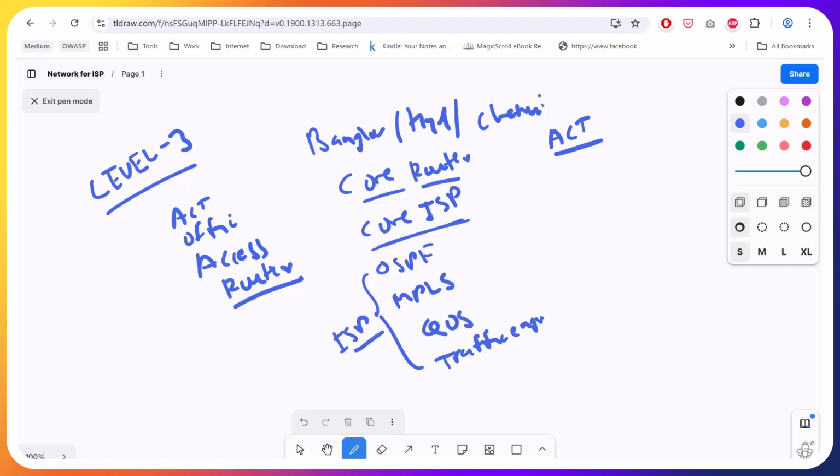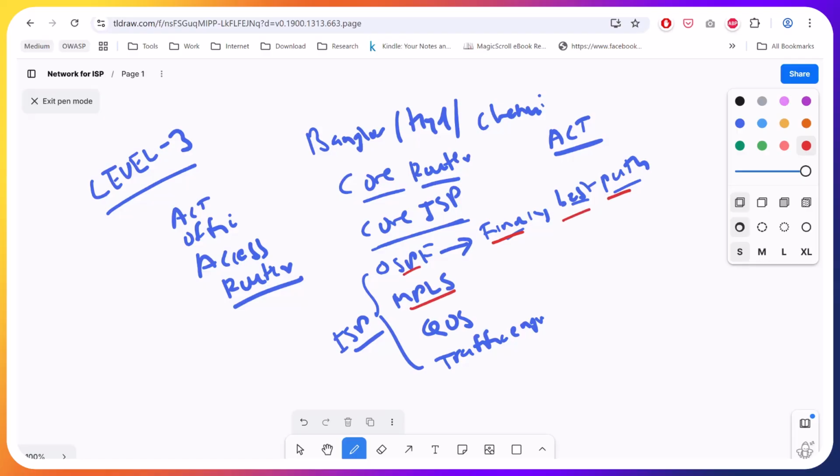OSPF is actually finding the best path for our packets. It is constantly monitoring all the hops in the ISP network, and in case anything fails, it finds an alternative. So what is the shortest path it will take? All this logic is in OSPF.